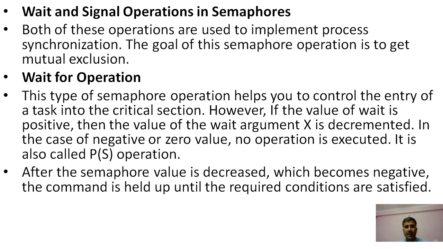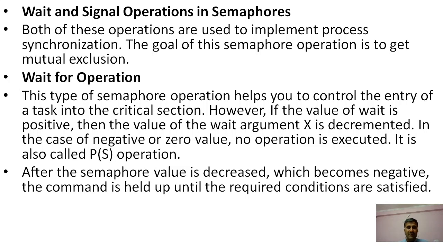So wait and signal operations in the semaphore are both used to implement process synchronization basically. The goal of the semaphore operation is to get mutual exclusion, right? We already discussed what mutual exclusion is. Mutual exclusion permits only one process to enter into the critical section, right?